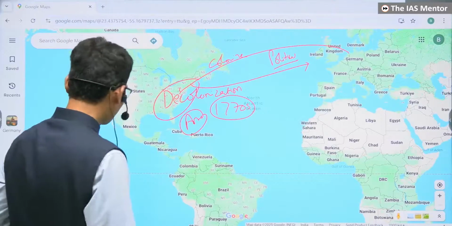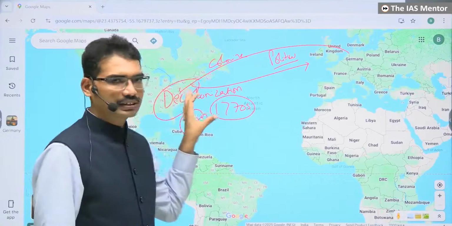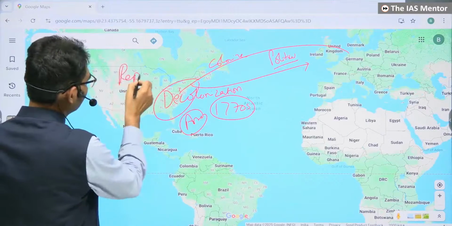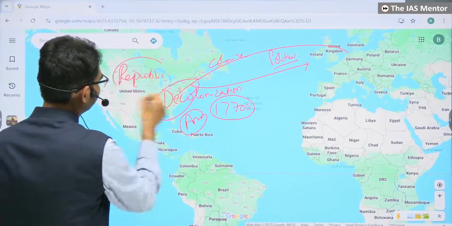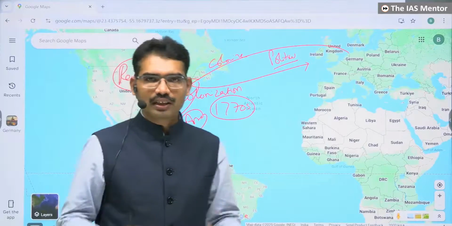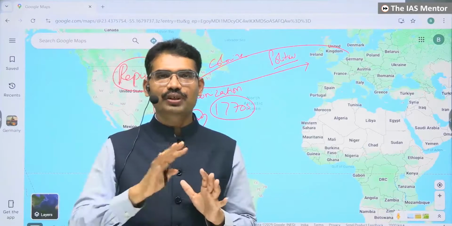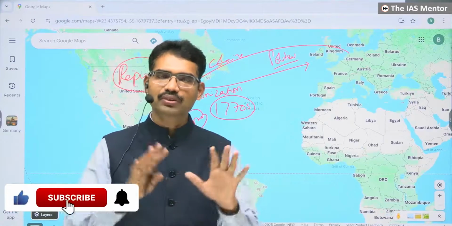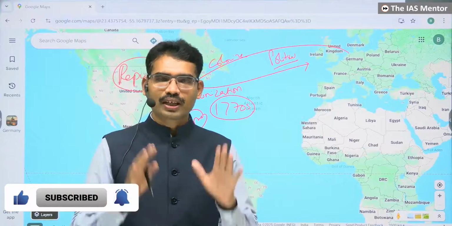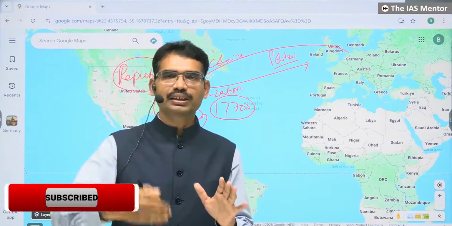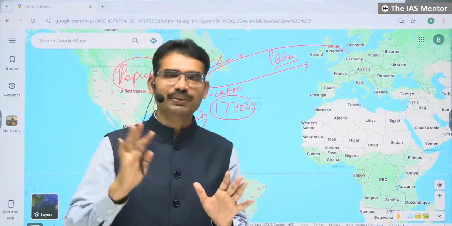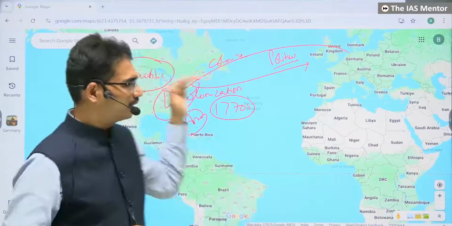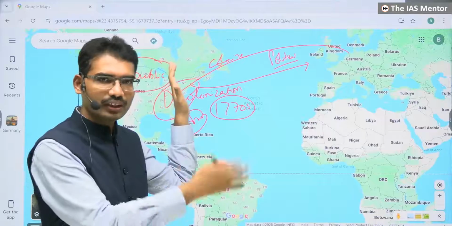The moment it became decolonized and independent, they declared themselves not as a monarchy but as a republic. So what does it mean? In our country, we will not give any special importance to any royal family. Every individual is equal, and every individual has the capability and potential and is eligible to reach the number one position in the country, that is president. And that is the politics going on today also.